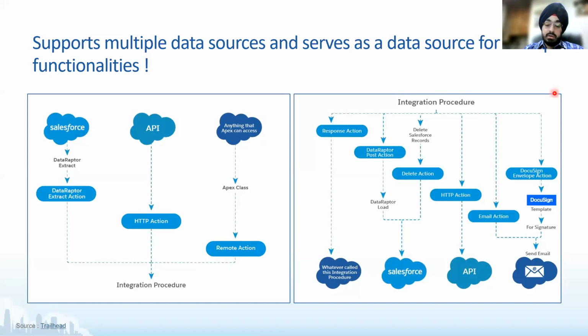If you see right here, DocuSign, that is something that we were talking about yesterday in our OmniScript session, the signing capability integration. You might want to use data for DocuSign or for an email, to send an email to somebody. All of this you can simply do with the help of an IP. So any data which exists within this IP can be used for all these functionalities, can be passed to Salesforce, can be passed to an API for an email, for DocuSign, or even used as a simple response action.